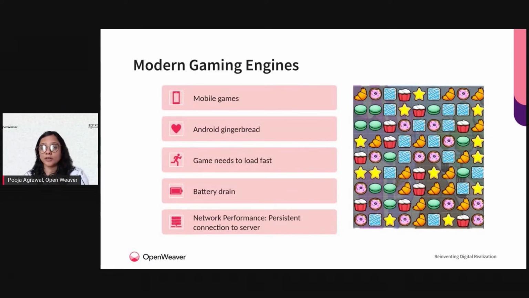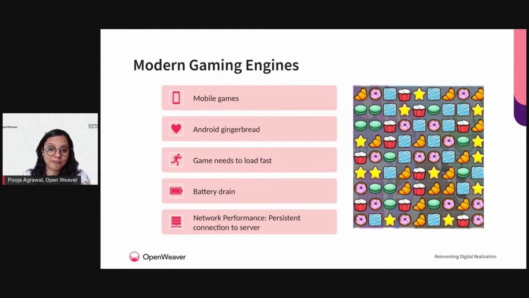If you talk about modern gaming engines, we try to build engines which have support for different mobile categories, not just Android devices with the most deprecated versions, say Jelly Bean or Sandwich versions, up to what we have today, which are pretty futuristic. However, there are also your Gingerbread and J2ME phones.